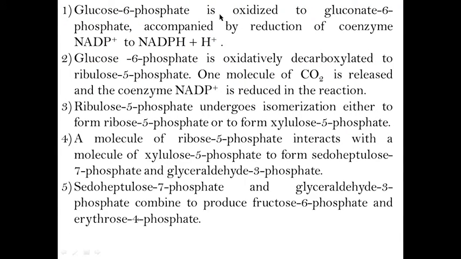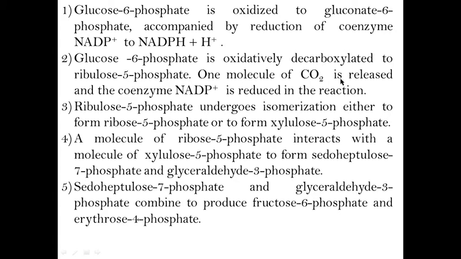Glucose 6-phosphate is oxidized to gluconate 6-phosphate, accompanied by reduction of coenzyme NADP to NADPH2. Gluconate 6-phosphate is oxidatively decarboxylated to ribulose 5-phosphate.